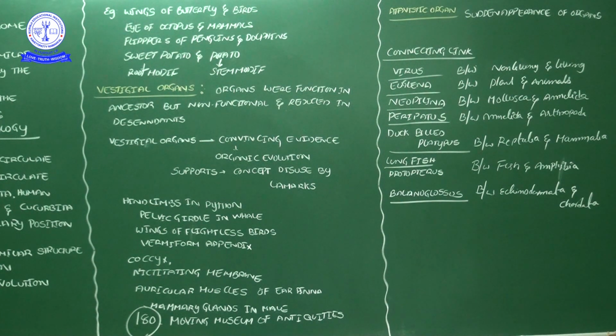Then next, atavistic organs. Here I will simply explain orally; it is not very significant, but it is a very funny thing. Atavistic organs are nothing but the sudden appearance of lost organs. For example, at the embryonic stage, all organisms have a tail in the embryonic condition, but during development some organisms lose their tail. The human being also does not have a tail now.